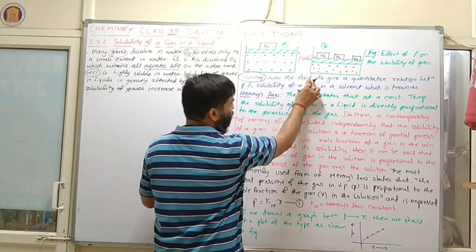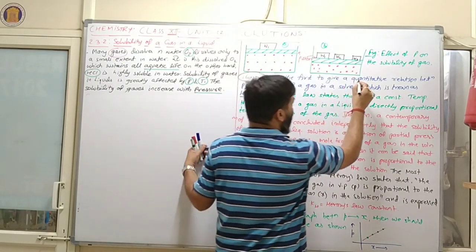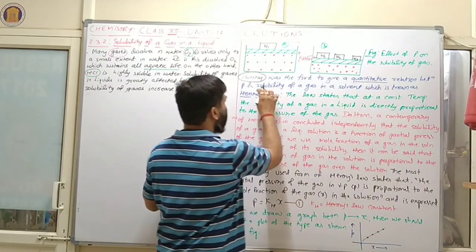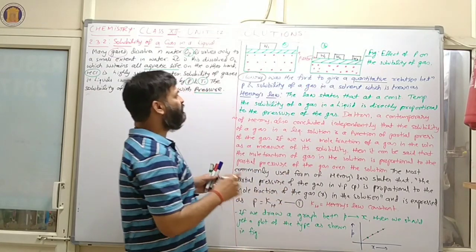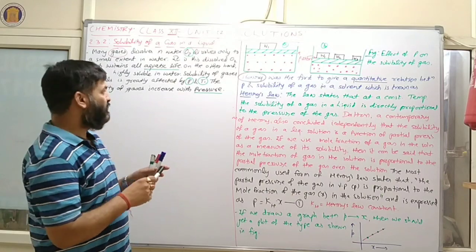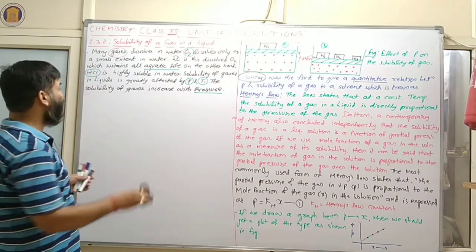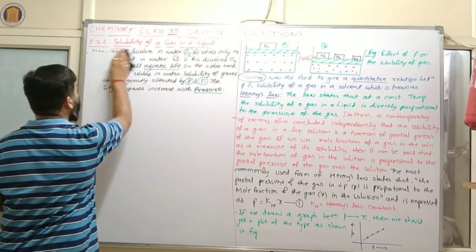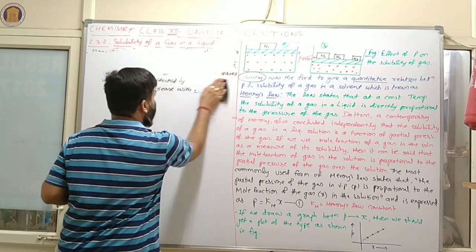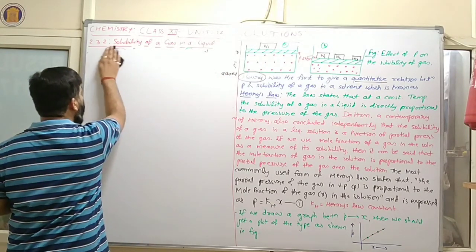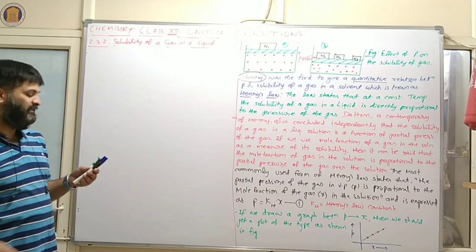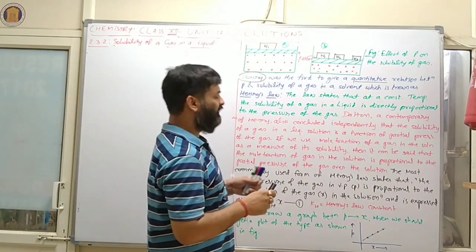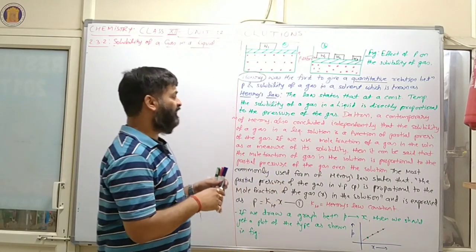So Henry was the first to give a quantitative relation between pressure and solubility of gas in solvent, which is known as Henry's law. Suppose if you are interested to increase solubility of gaseous particles, then in that condition we have to follow Henry's law.